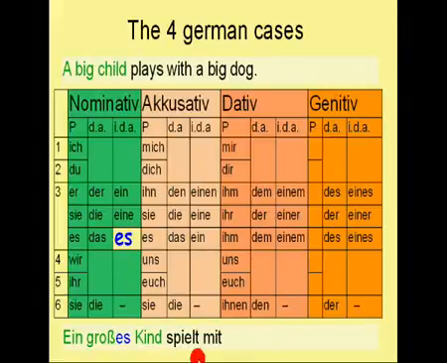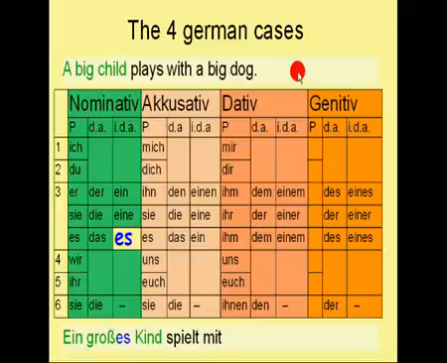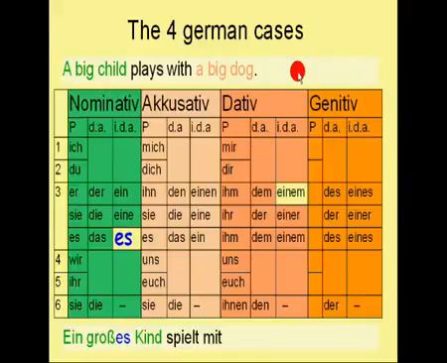Now you know that after the preposition mit, which means with, follows in German the dative case. So the big dog is now in the dative case. And as you remember, dog is masculine in German. So what's the indefinite article for big dog now? Einem. The sentence therefore continues like this: Einem Großhund. Do you remember the ending for this indefinite article? En. The whole complete sentence therefore reads like this: Ein großes Kind spielt mit einem großen Hund.